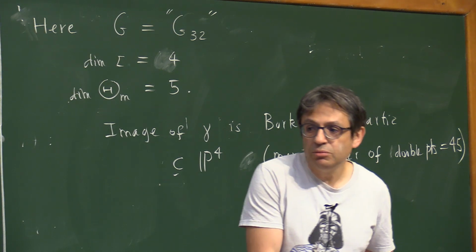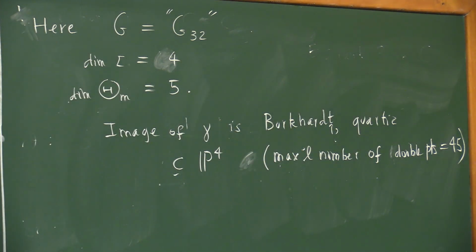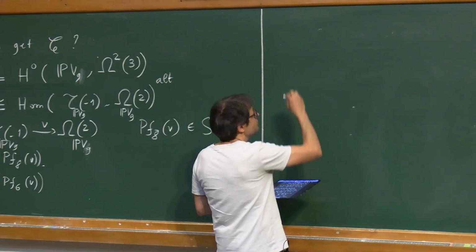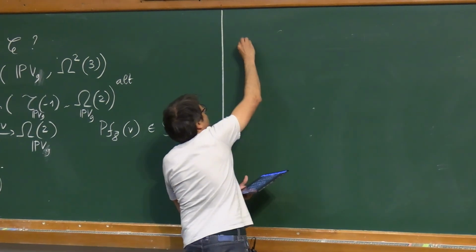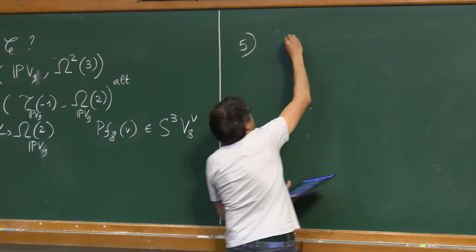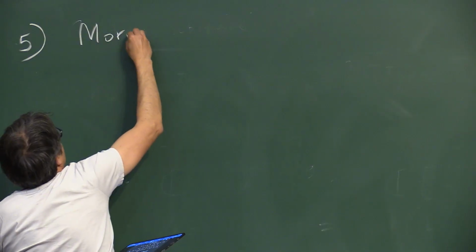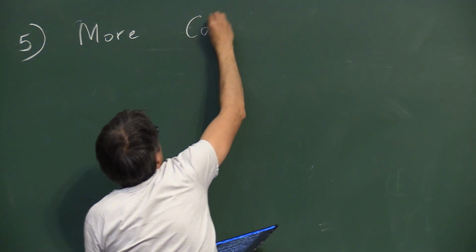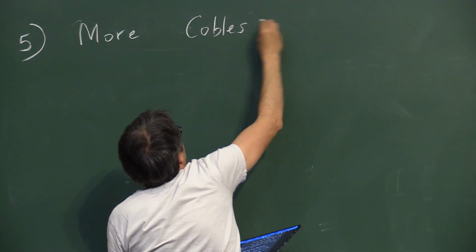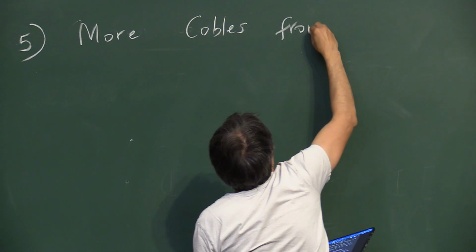What can you do to find more interesting varieties, maybe related to moduli spaces of bundles and so on and so on? So is this part 5? So this is more Cobos from the same data.